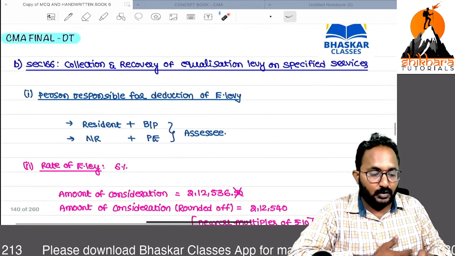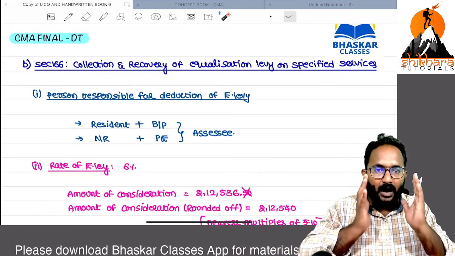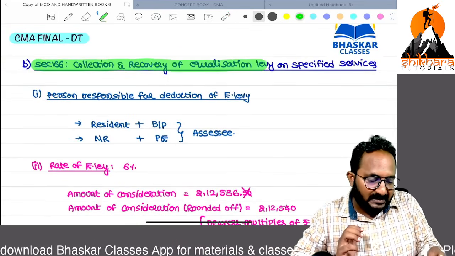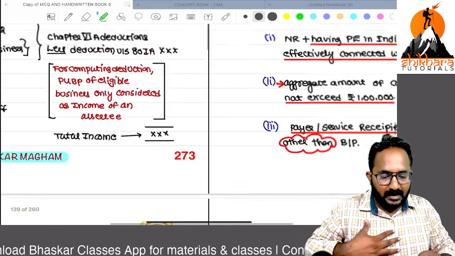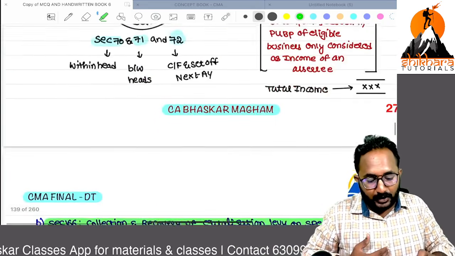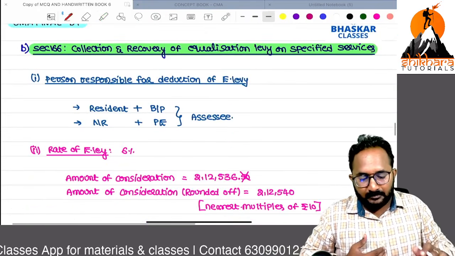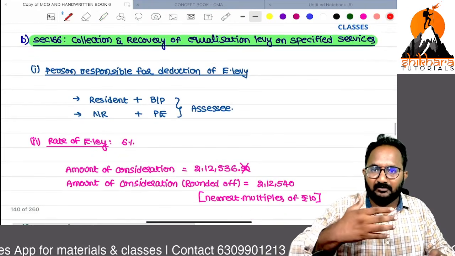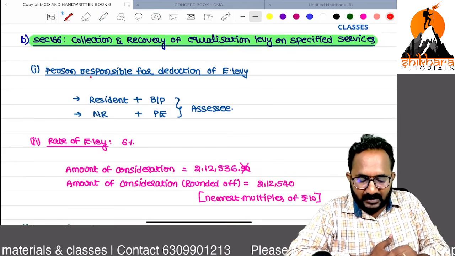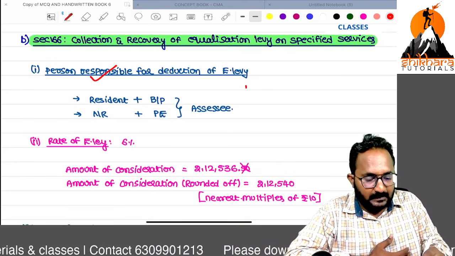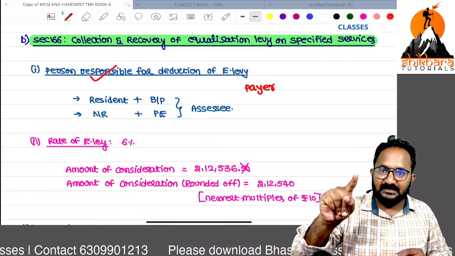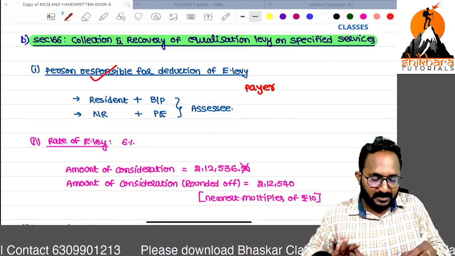Next, sir, you know what is the equalization levy on specified services. Now we can discuss how to make this payment of an equalization levy. In our example we deducted 12,000 rupees. How are we going to make the payment? Once again I am giving the provision overview. Who is responsible for deduction of equalization levy? Simply the payer. Payer in our case, a resident having the business or profession, or a non-resident having the permanent establishment.